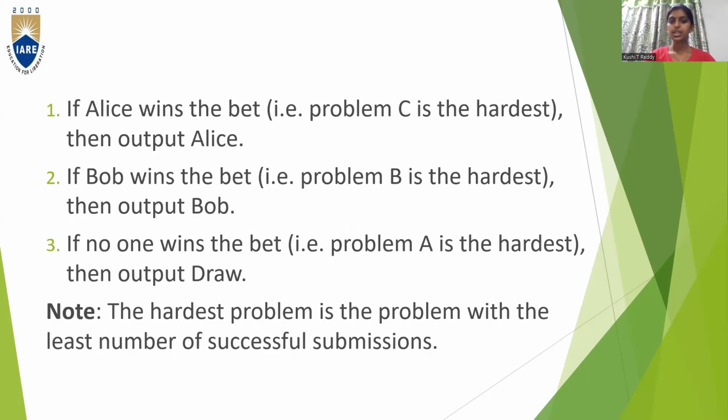Let us see the next part of the question. If Alice wins the bet, that is problem C will be the hardest. If Bob wins the bet, then problem B will be the hardest. And if none of them wins the bet, then problem A is the hardest. If Alice wins, the output would be Alice. If Bob wins, the output would be Bob. And if nobody wins, the output is draw.